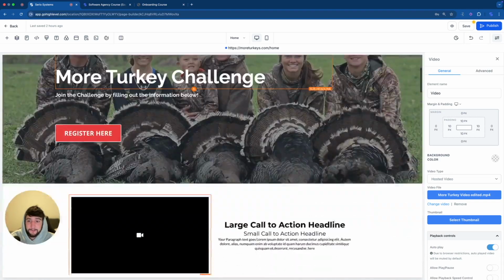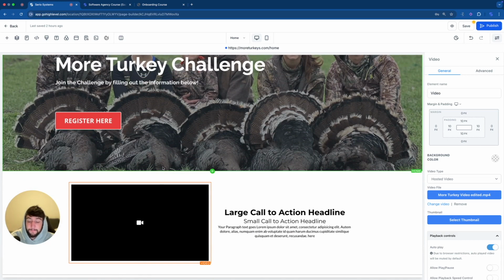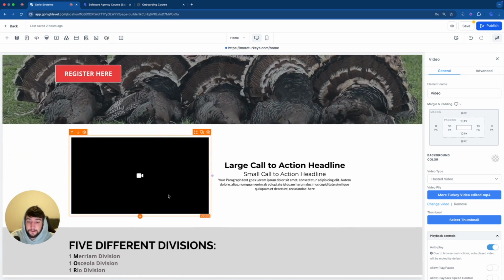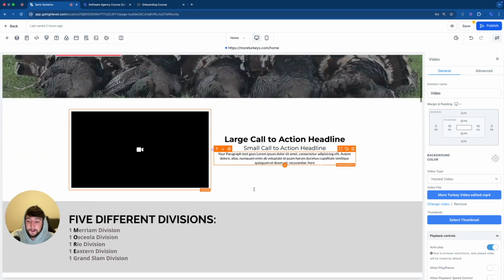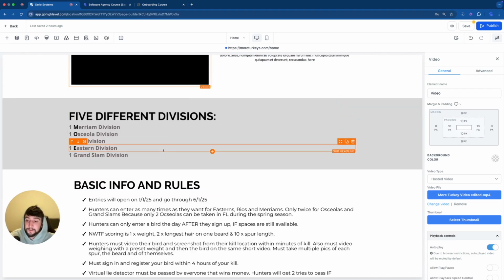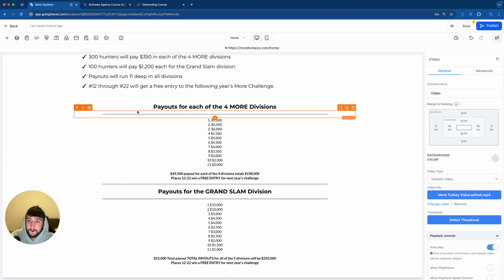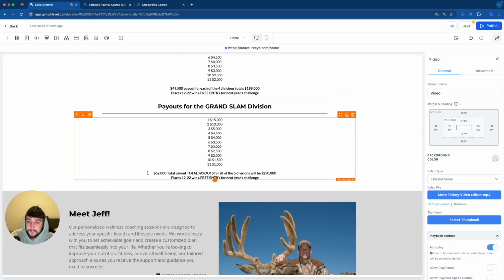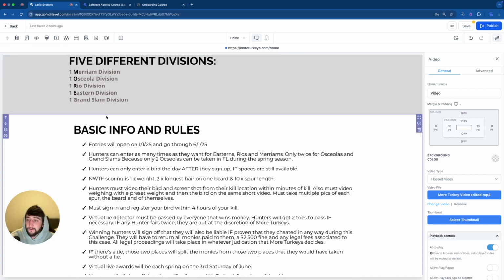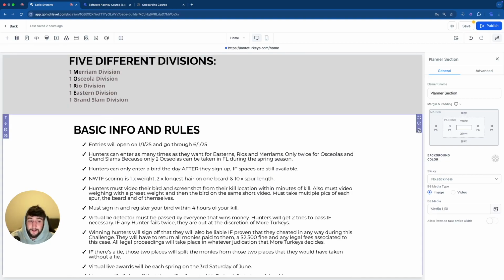I think that is a great transition from the home page main photo to a nice little video that goes underneath that, maybe some words that describe the video. Then it comes down to the 5 different divisions of turkeys that they're going after. We've got the basic rules and info. I'm not going to put the payout on the home page, so we will be getting rid of this. And I'm also going to get rid of the rules and info. I don't think that needs to be on here either. So let's get rid of the entire thing.